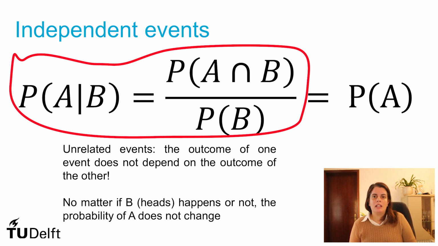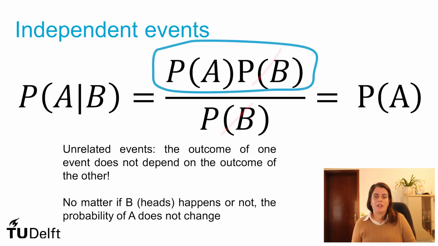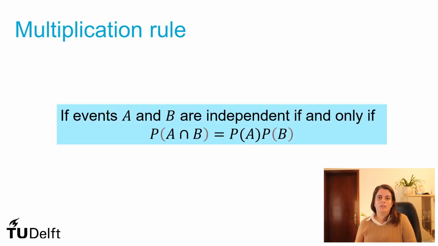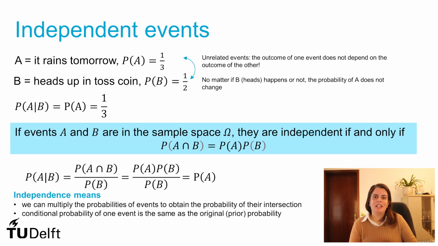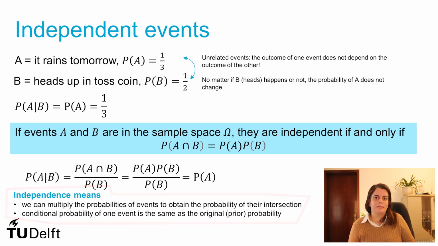So the only way that the events can be independent is if the probability of the intersection equals the probability of A multiplied by the probability of B. And that is what we call the multiplication rule. The multiplication rule only applies for events that are independent. So independence means that the conditional probability of A given B equals the prior or the original probability of A, and also that I can multiply the probabilities of A and B to get the probability of their intersection.